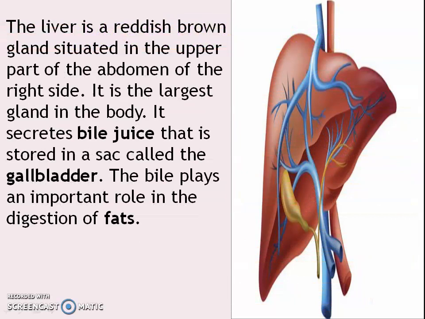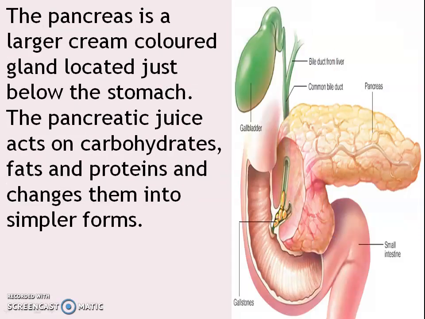Liver is a reddish-brown gland situated in the upper part of the abdomen on the right side. It is the largest gland in the body. It secretes bile juice that is stored in a sac called the gallbladder. The bile plays an important role in the digestion of fats.